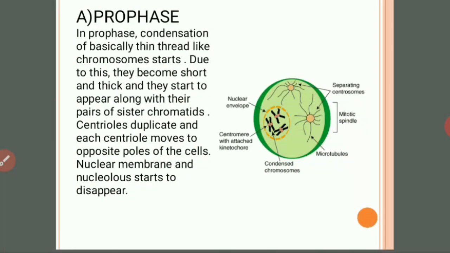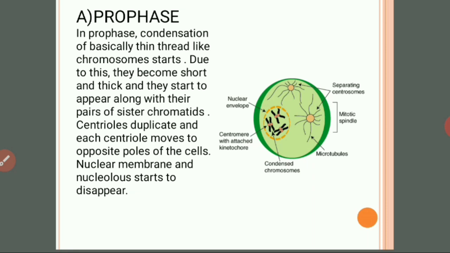In this figure, if you concentrate on it, in prophase the condensation of the basically thin thread-like chromosomes starts. As we know, chromosomes are thin thread-like structures and their condensation starts initially. Due to this, they become short and thick and start to appear along with their pairs of sister chromatids.